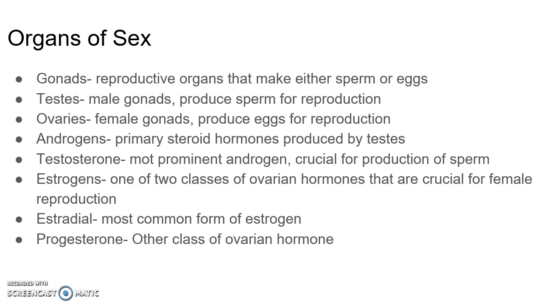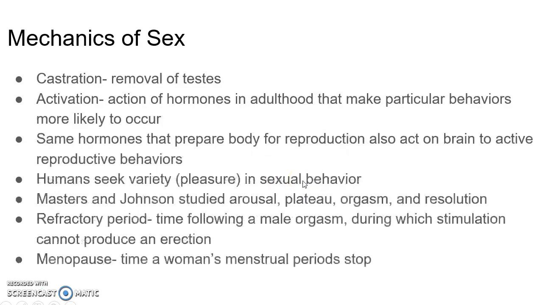Androgens are the primary steroid hormones produced by testes, and testosterone is the most prominent androgen, crucial for production of sperm. And the estrogens are one of two classes of ovarian hormones that are crucial for female reproduction. Estradiol is the most common form of estrogen, and progesterone is the other class of ovarian hormone.